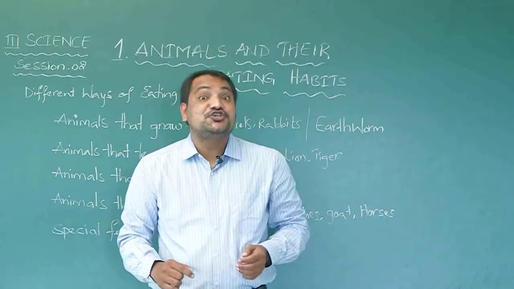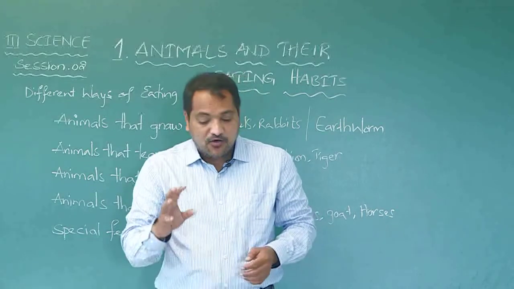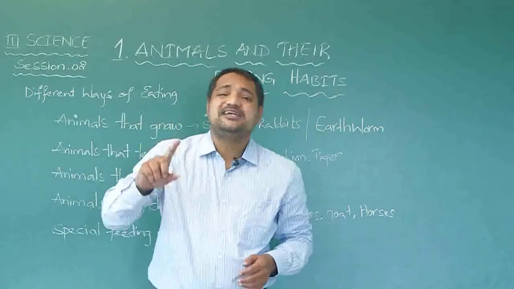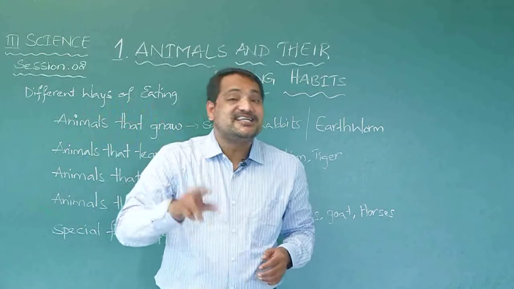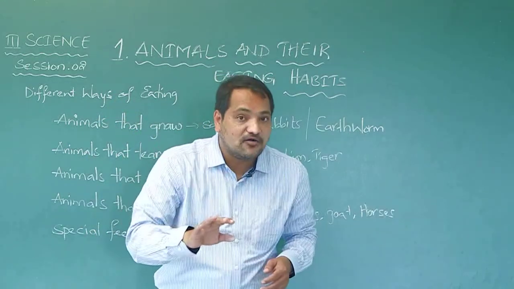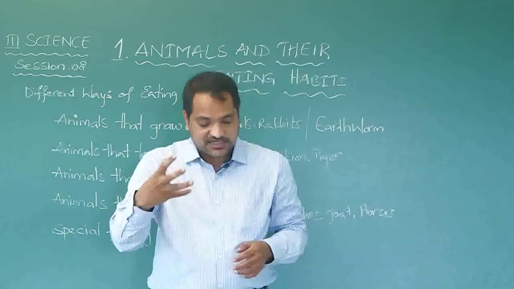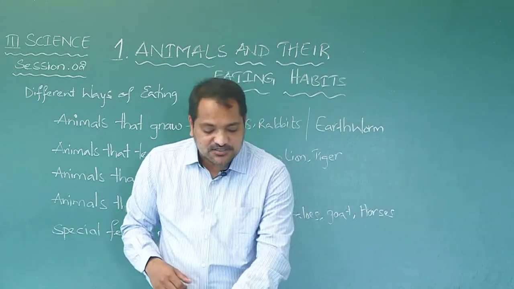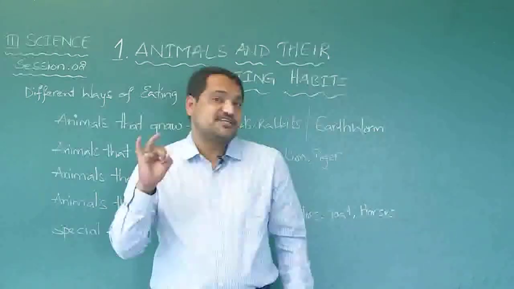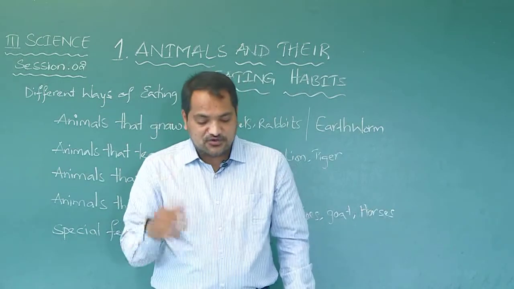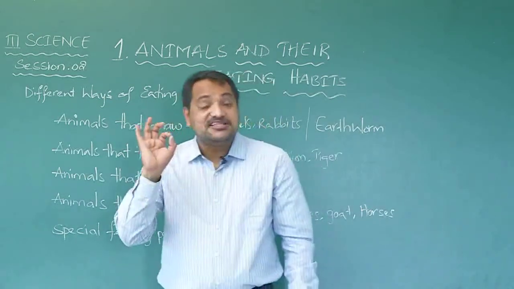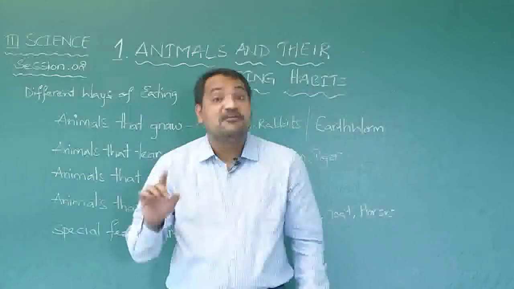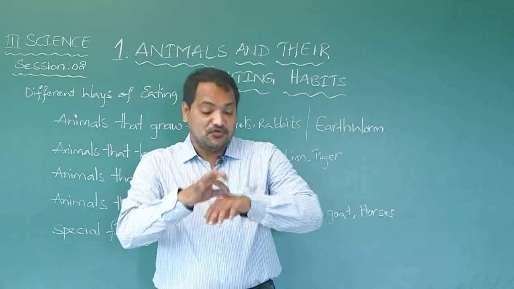Which one is cud chewing animal? Cow, tiger, rabbit. Rabbit is a gnawing animal. Tiger is a tearing animal. Cow is a cud chewing animal. Which of these use tongue to lap up milk and water? Cats and dogs, both use tongue to lap up milk and water. Animals that eat only flesh are called carnivores.